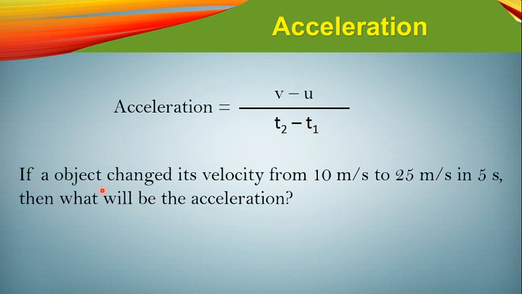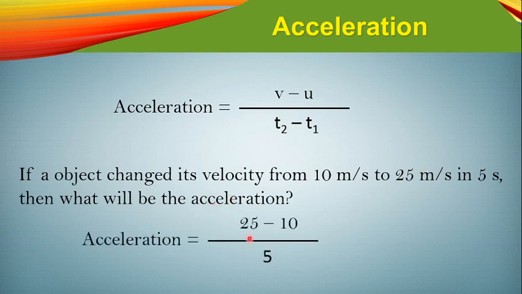If you have a problem like that, if an object changes its velocity from 10 meter per second to 25 meter per second, I mean the velocity of this body has been changed from 10 meter per second to 25 meter per second in 5 seconds. I mean this body has taken 5 seconds to reach the velocity from 10 meter per second to 25 meters per second. Okay, so what would be the acceleration of this body?